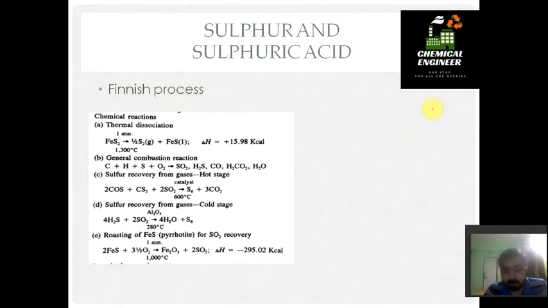In the second reactor, the cold stage reactor, H2S and SO2 gas is passed at a lower temperature, 150 degrees Celsius, and H2O plus sulfur is produced, and this elemental sulfur is our final product. So this is our final product in the finished process, and this is what we discussed for the bottom part of the flow sheet, that is FeS plus O2 gives Fe2O3 and SO2 at high temperature. So this is all about sulfur industries.